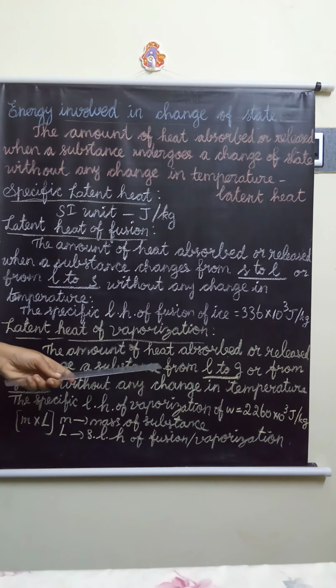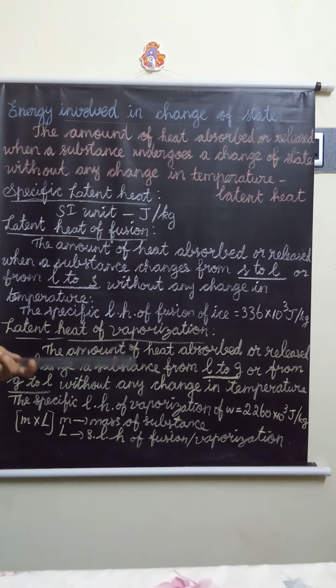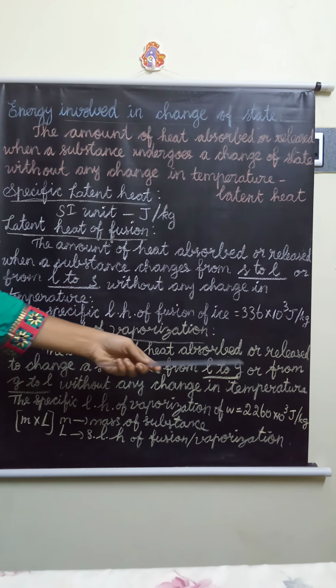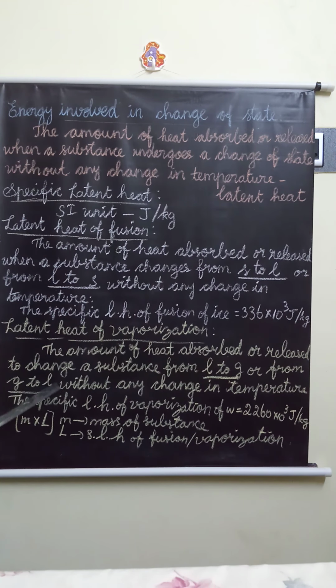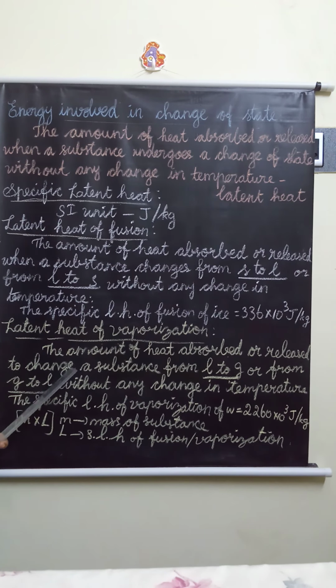The amount of heat absorbed or released to change a substance from liquid to solid or solid to liquid, that is fusion. To change a substance from liquid to gas or from gas to liquid without any change in temperature, that is vaporization.